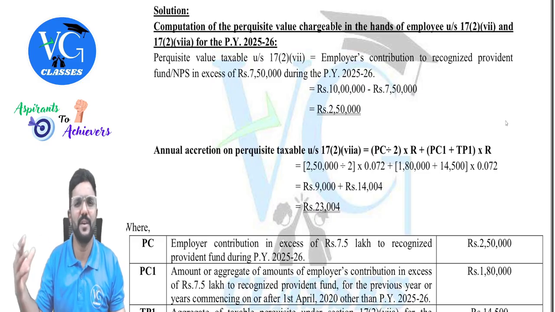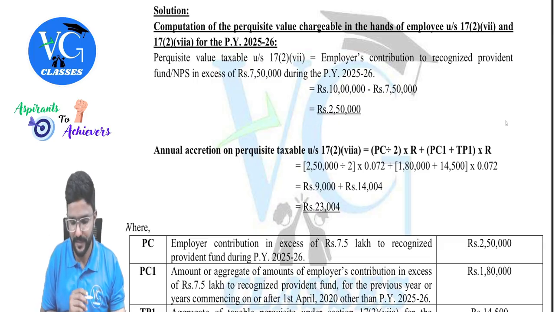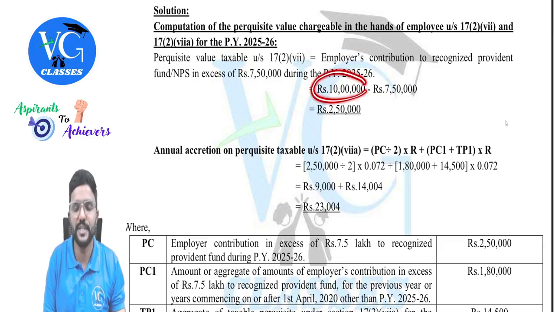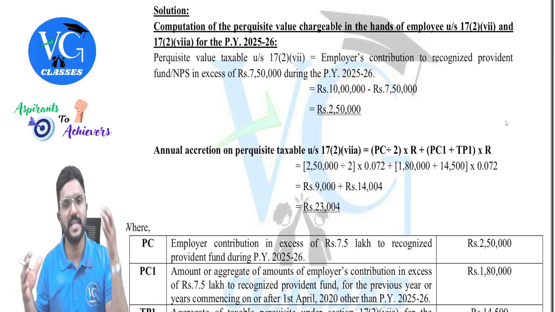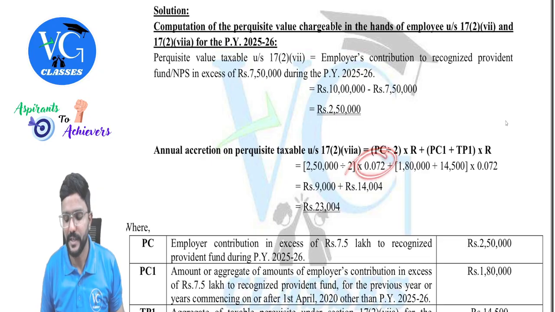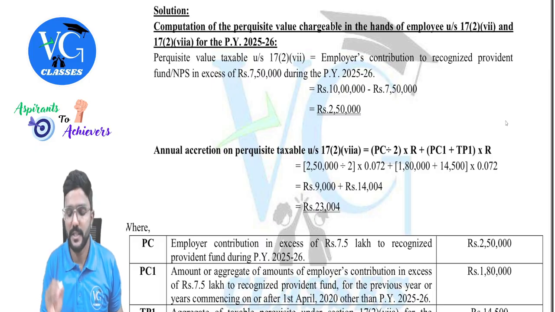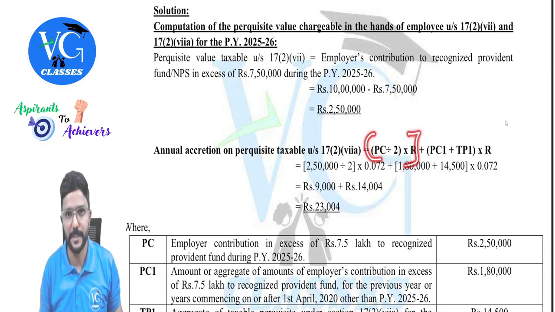So that is why on an average, they're taking half of it, divided by 2. Even in your accounts, sometimes you would have done into 6 by 12, right? Yes, similar to that. Clear? As this contribution is made throughout the year, we are just taking half of it. Okay, sir. Into the rate of return. So we will get 9,000 for the first part. So this is for the contribution made during the year.